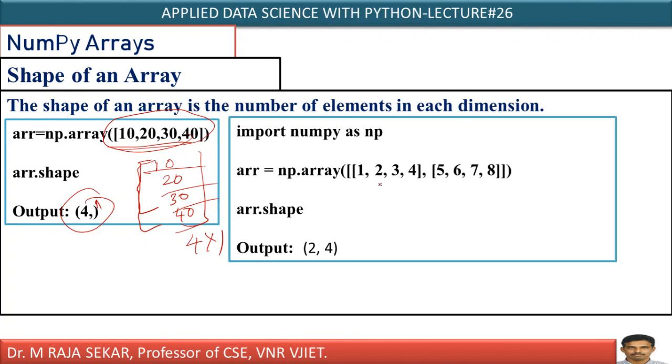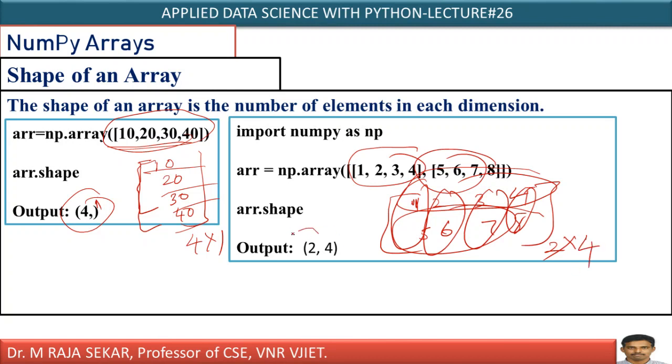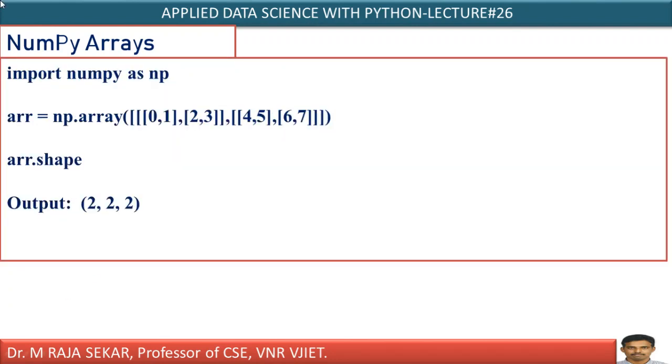For example, take this one. Here you are creating a two-dimensional array. What is the first row? 1, 2, 3, 4. This is my first row. The second row is 5, 6, 7, 8. What is the order of this matrix? How many rows? 2 rows. How many columns? First, second, third, fourth column. Therefore, it is 2 by 4. That is what it says. (2, 4) means internally it is creating an array of size 2 by 4.